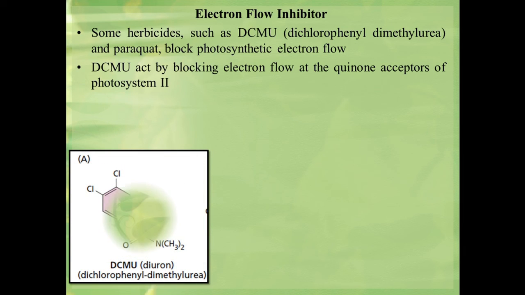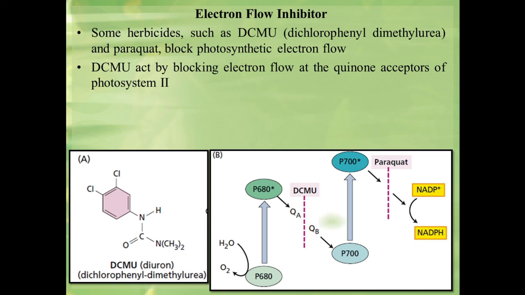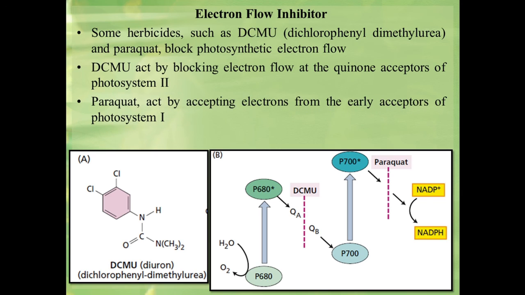DCMU acts by blocking electron flow at the quinone acceptor of photosystem 2, while paraquat acts by accepting electrons from the early acceptor of photosystem 1. Then this paraquat reacts with oxygen to form superoxides. It is a species that is very damaging to chloroplast components, especially the lipids.